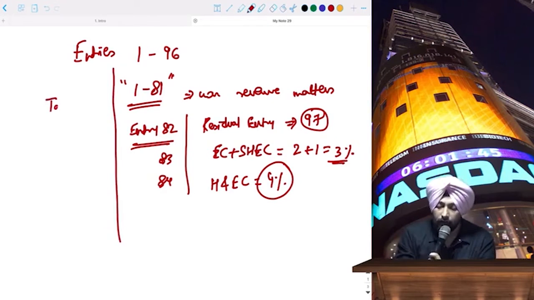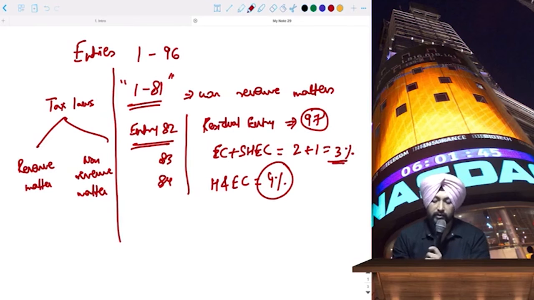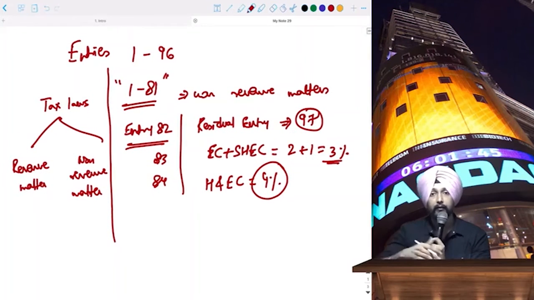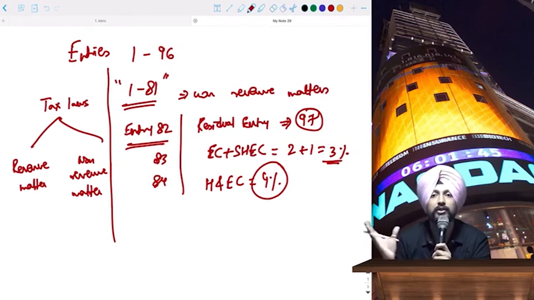the tax laws, as I told you, can be of two types. One is the revenue matter, and one is the non-revenue matter. Revenue matters are those matters which directly relate to tax revenue for the government, and non-revenue matters are those where the focus is mainly on compliances and regulations at industry level, and the primary focus is not collection of taxes.